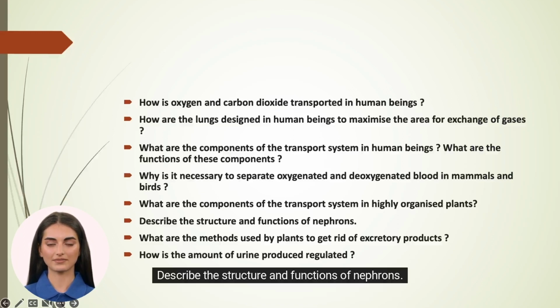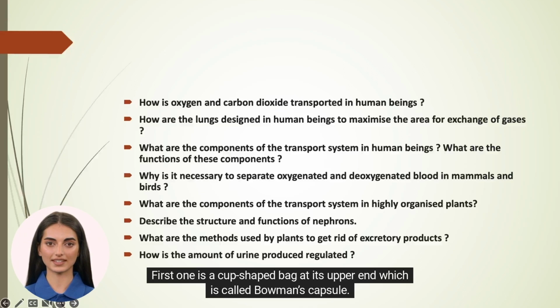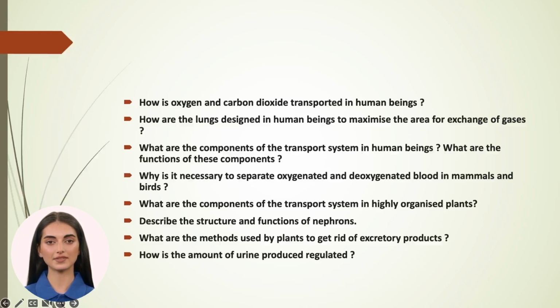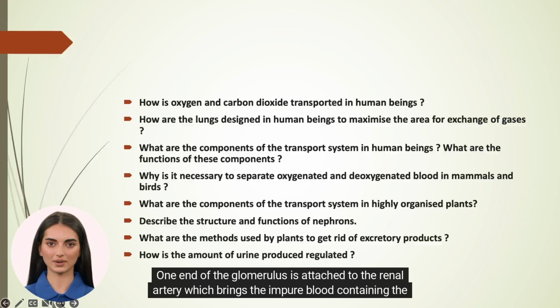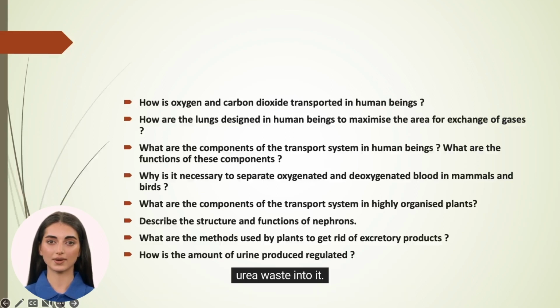Describe the structure and functions of nephrons. Structure of nephron. Each nephron is composed of two parts. First one is a cup-shaped bag at its upper end, which is called Bowman's capsule. The Bowman's capsule contains a bundle of blood capillaries, which is called glomerulus. One end of the glomerulus is attached to the renal artery, which brings the impure blood containing the urea waste into it. These impurities are filtered.